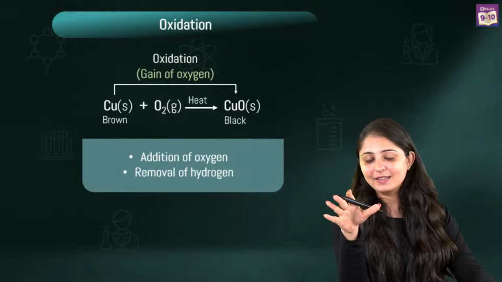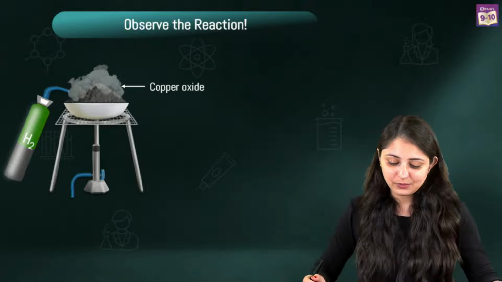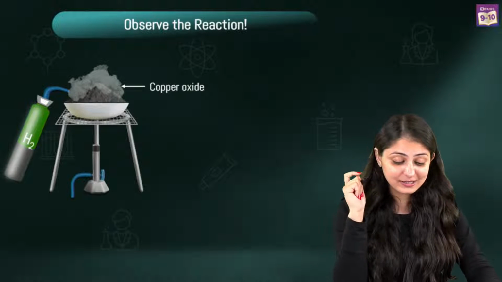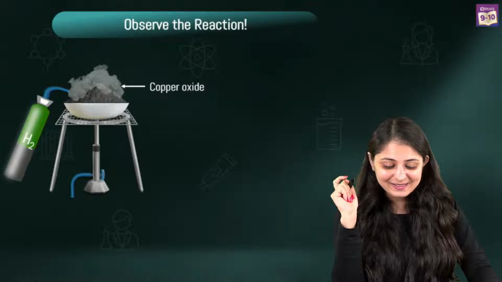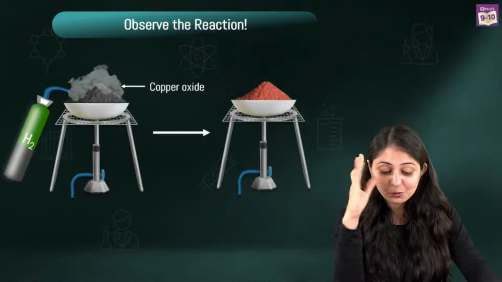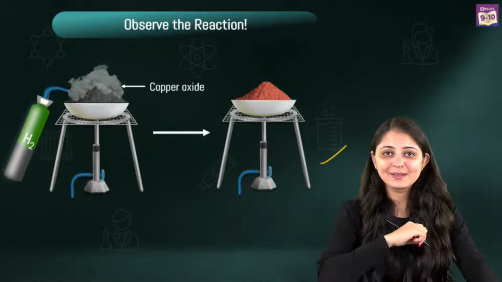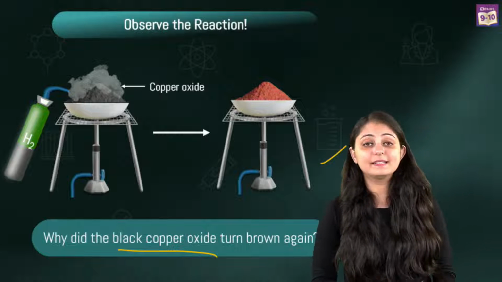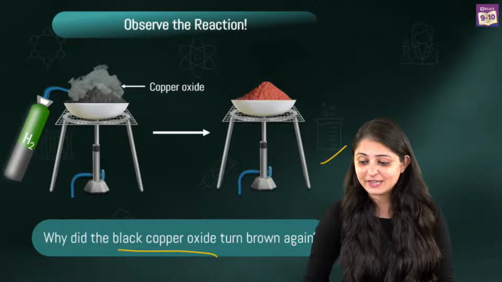Let's do one thing. Now, let's try to pass hydrogen gas through it, okay? So, if hydrogen gas is being passed through this heated material, as you can see over here, this heated material, by the way, is copper oxide now. This black colored coating is in a way changing to brown again. So, reverse reaction is taking place here. Right? Why do you think this black colored copper oxide is turning brown again? Yes, Avan, we'll definitely come to that.